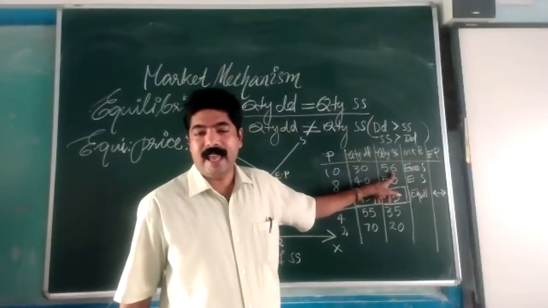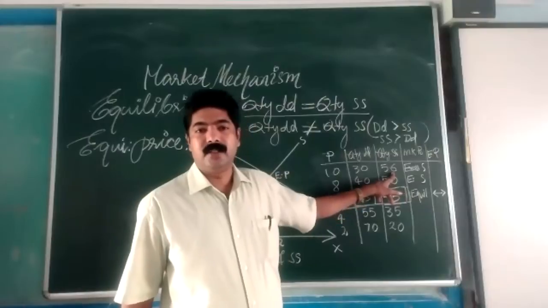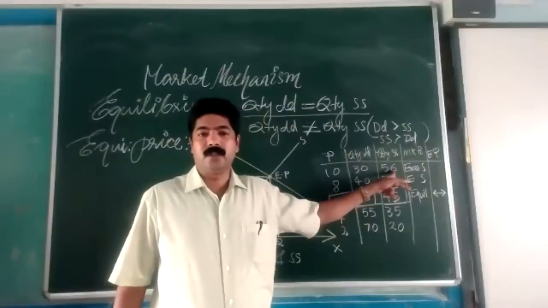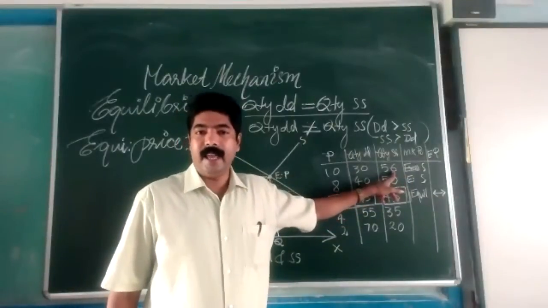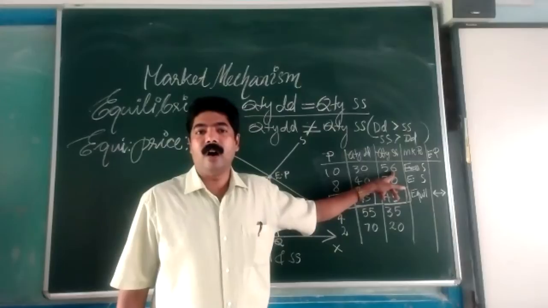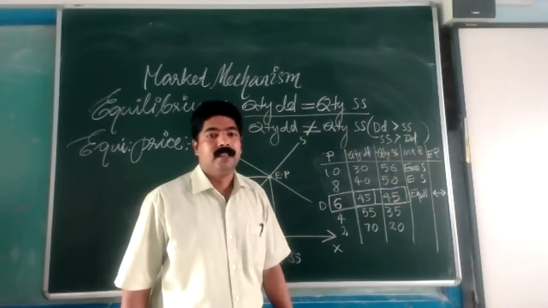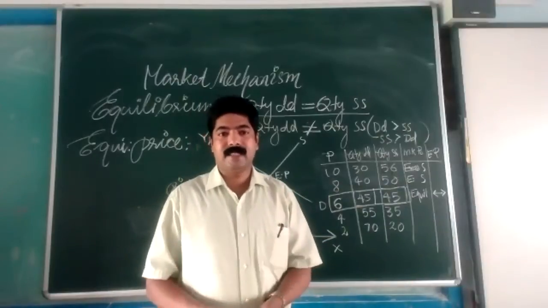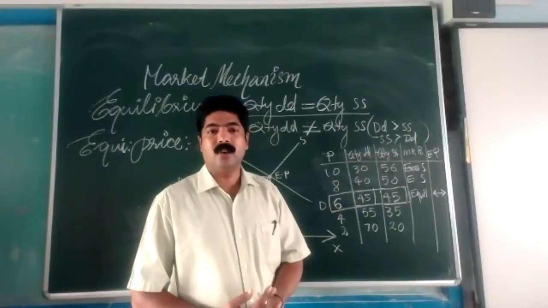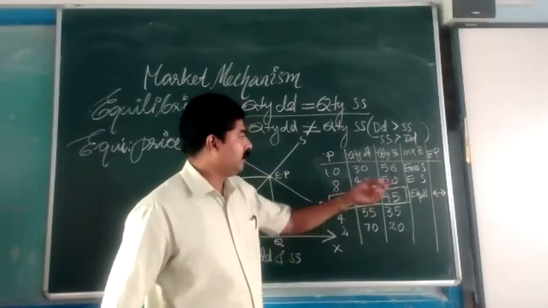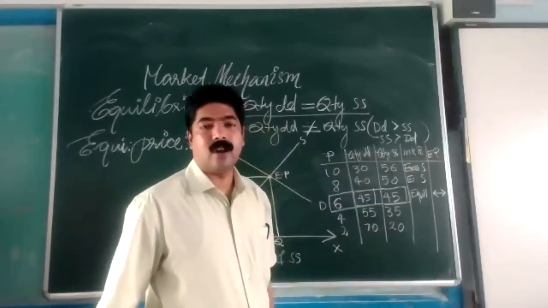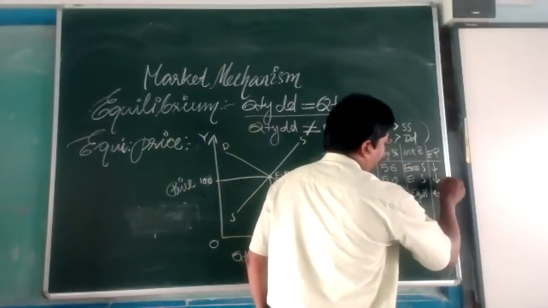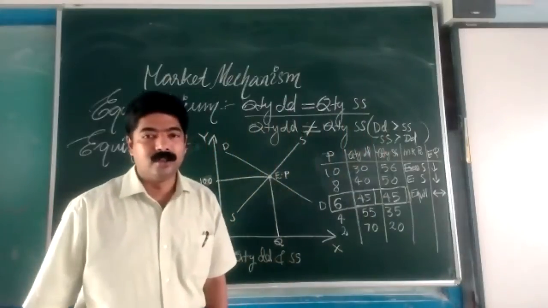Therefore, due to this excess supply, the consumers may not approach that particular producer to get the things, because they expect there is a chance of the price reducing in the market. The situation is excess supply. So when excess supply occurs, there is a chance of reducing prices. So we can say the effect on equilibrium price is that it reduces. You can show an arrow mark like this. In both cases the prices reduce.